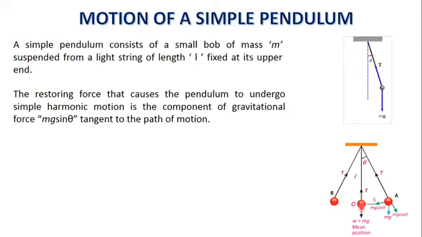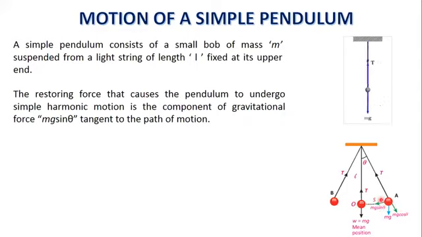There are two forces acting on mass: tension and weight. Weight is a gravitational force. When we displace pendulum, gravitational force is divided into two components, mg sin theta and mg cos theta.